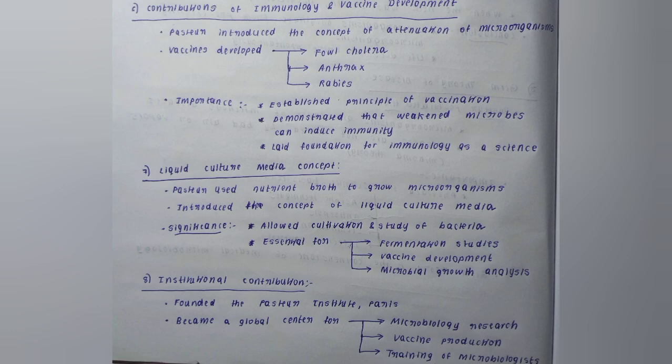He developed vaccines for fowl cholera, anthrax, and rabies. You can easily remember this by using the mnemonic CAR. C stands for cholera, of course you have to remember it's fowl cholera, A for anthrax and R for rabies. Then coming to the importance, he established the principle of vaccination, demonstrated that weakened microbes can induce immunity, and he laid the foundation for immunology as a science.